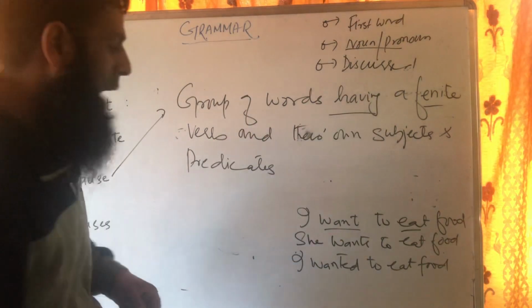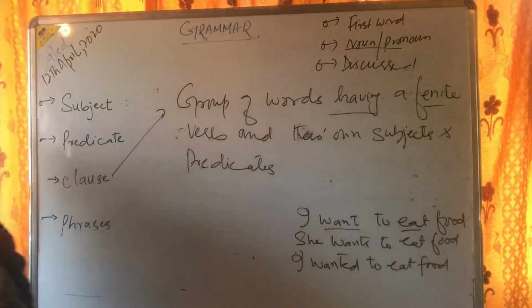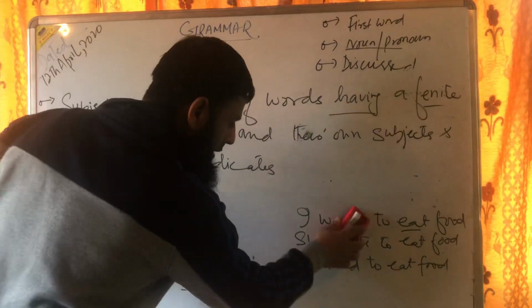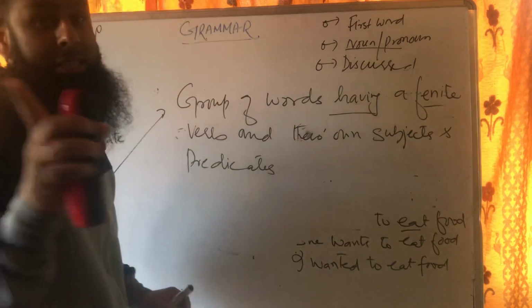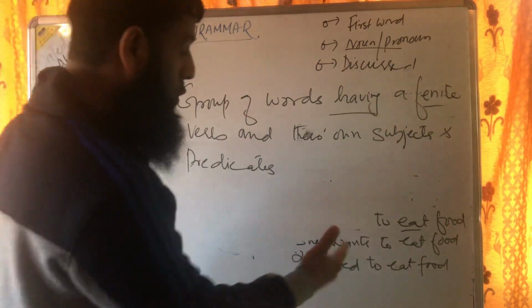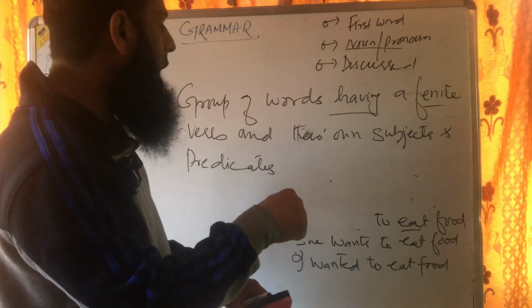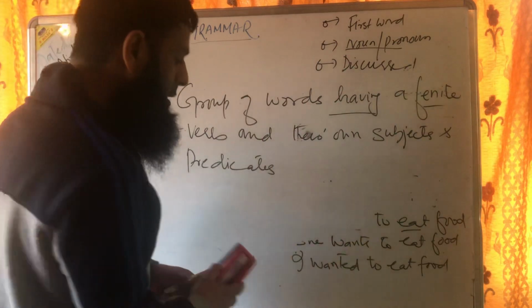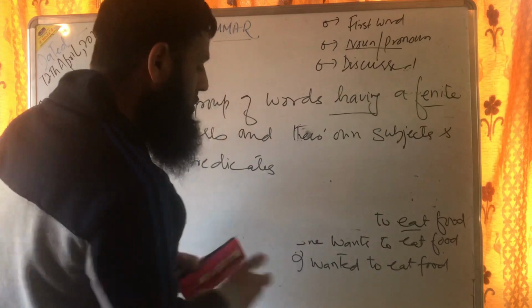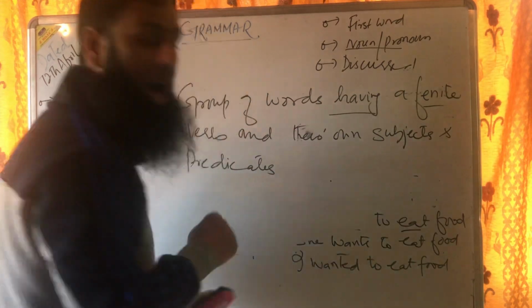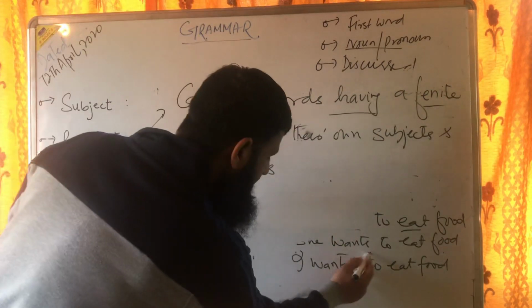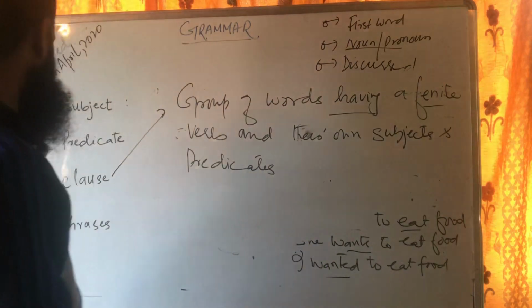So you see, sometimes an expression like this only, to eat food, is not a clause. You say that there's a verb, but this verb is actually a non-finite verb. What we require in a clause is a finite verb. So they are clauses on the basis of these verbs because they are finite verbs, right? So this is a clause.